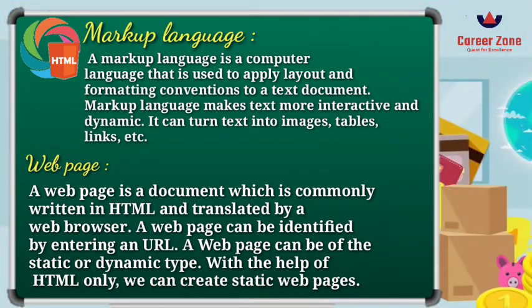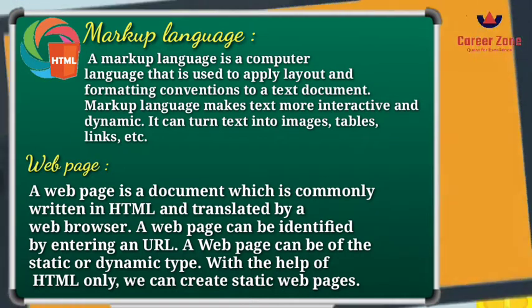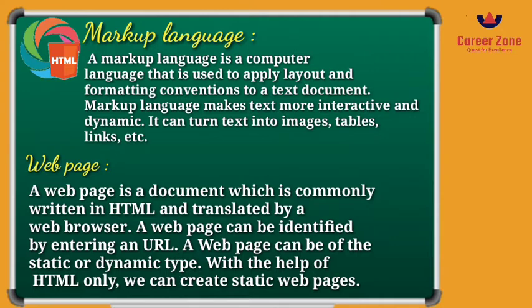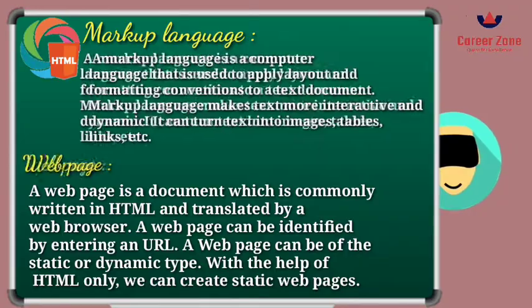So you can say that HTML is called hypertext markup language, which is a markup language which has different kinds of predefined tags, used for designing a web page by applying different kinds of layouts and colors to make it more attractive.